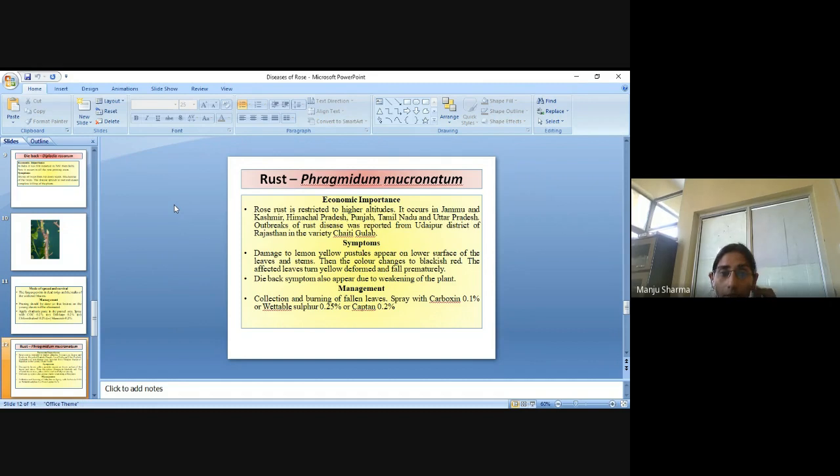So their symptoms, like damage: lemon yellow pustules appear on the lower surface of the leaves and stem. Then the color changes to blackish red.